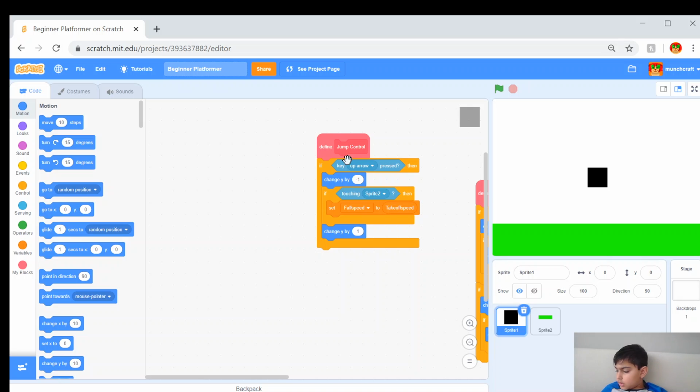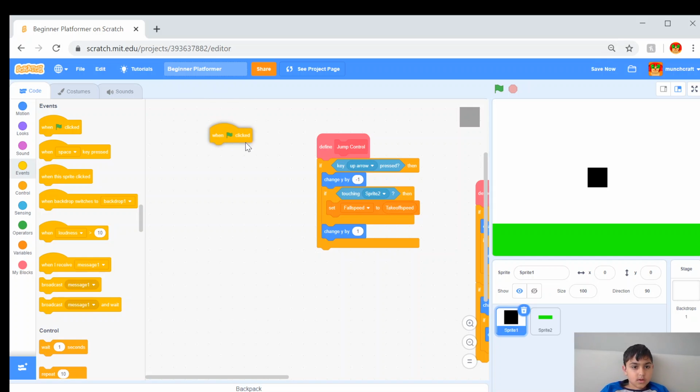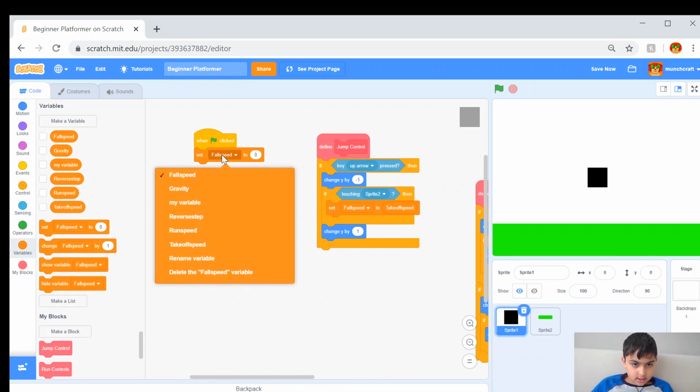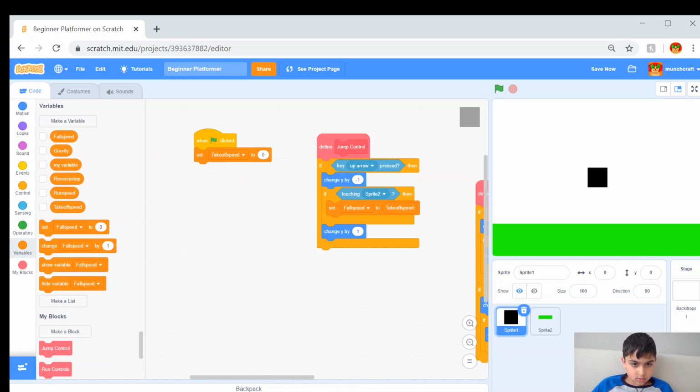And what we need for the connection of them is just have a little setup. So when green flag clicked, now we have to set all the variables, otherwise it's not going to work. So we're going to set takeoff speed to 12. All right.